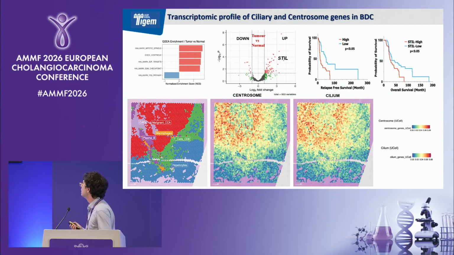As I said before, we started from RNA sequencing on the patients, and we observed that the centrosome genes are enriched in the tumor compared to normal tissue. We further confirmed these results in the spatial transcriptomic analysis, where we found the malignant CCA in the red dots, we also found an upregulation of centrosome and cilium genes. Among these, we selected STIL as one of the most upregulated centrosome ciliary genes. And the patients with high levels of STIL present a low probability of survival.